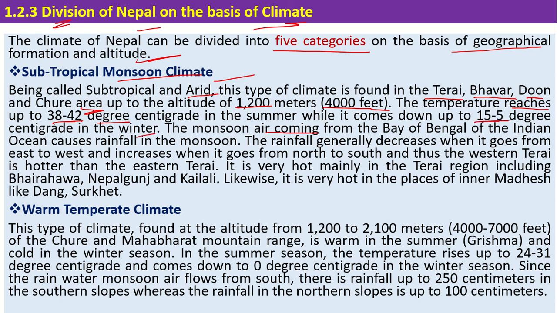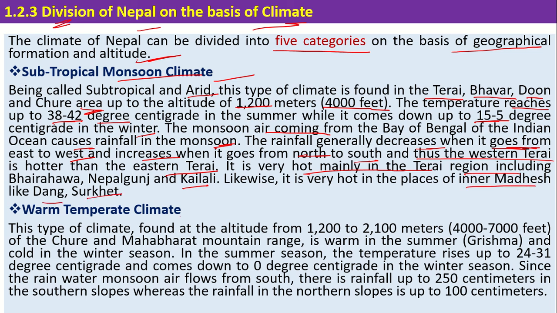The monsoon air coming from the Bay of Bengal of the Indian Ocean causes rainfall in the monsoon. The rainfall generally decreases from east to west and increases from north to south, and thus the western Terai is hotter than the eastern Terai. This is very hot mainly in the Terai region including Bhairahawa, Nepalgunj and Kailali. Likewise, there are very hot places in inner Terai like Dang and Surkhet.